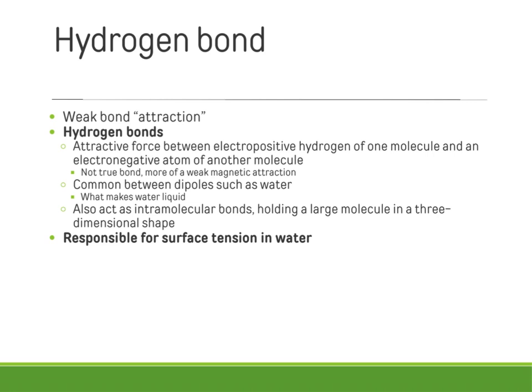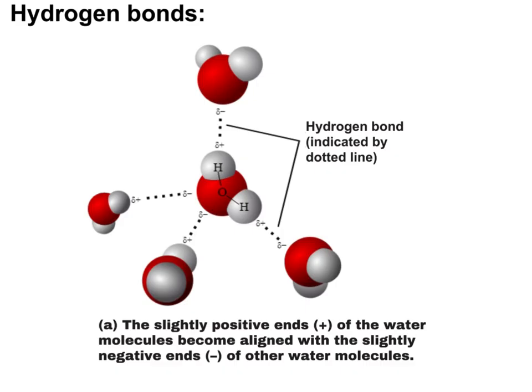For example, it's hydrogen bonds that hold the bases of our DNA together. That makes it not only a strong molecule that creates that double helix, but something also that can be unwound in order to be read. So these intramolecular bonds are going to hold large three-dimensional shapes because of this attraction.